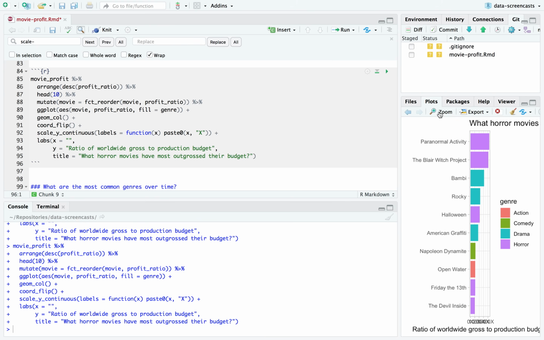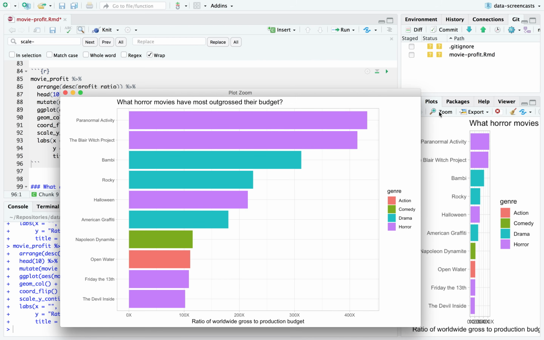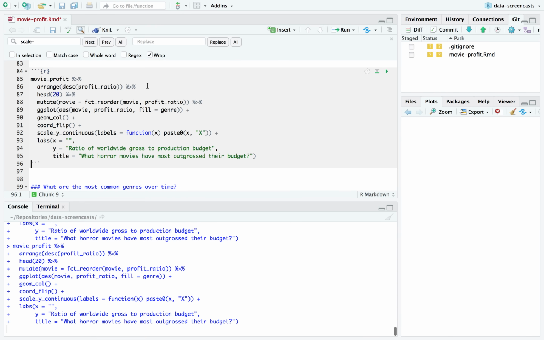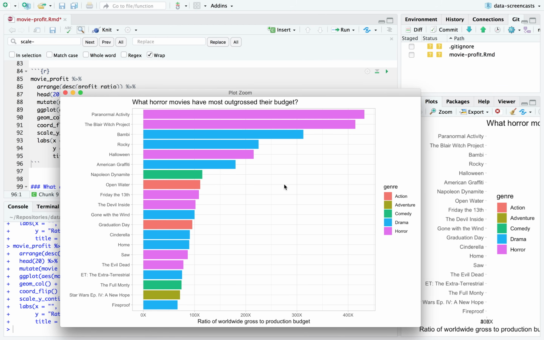And I ask myself the question, of these top movies, what tends to be overrepresented? And we see 5 of them are horror movies, 3 of them are dramas. Adventure movies don't make this. It's probably because they tend to have high budgets and also high return, but you don't get these same crazy ratios. All right. Whenever I make a graph like this, I sometimes realize we probably want 20 items on it. All right. So we saw that at a higher median, but not by a crazy amount. Having said that, I notice a lot of these are recent. A lot of the horror movies are recent.